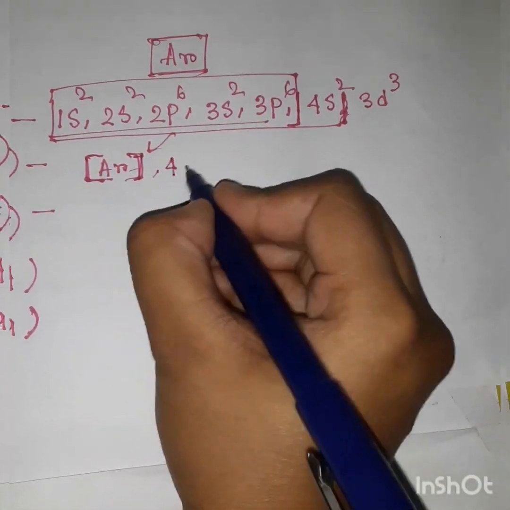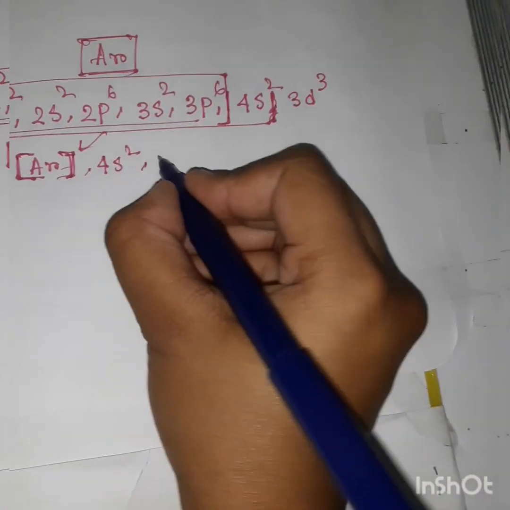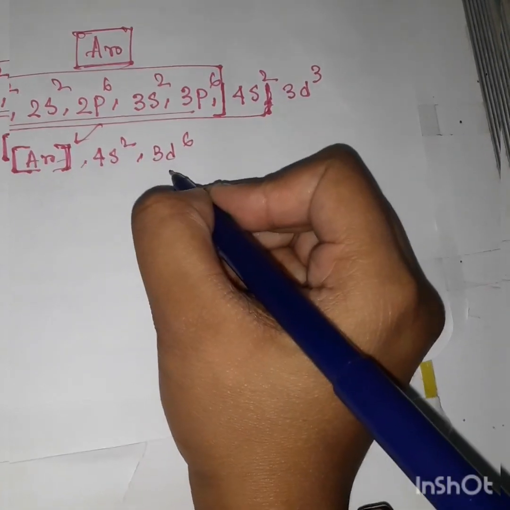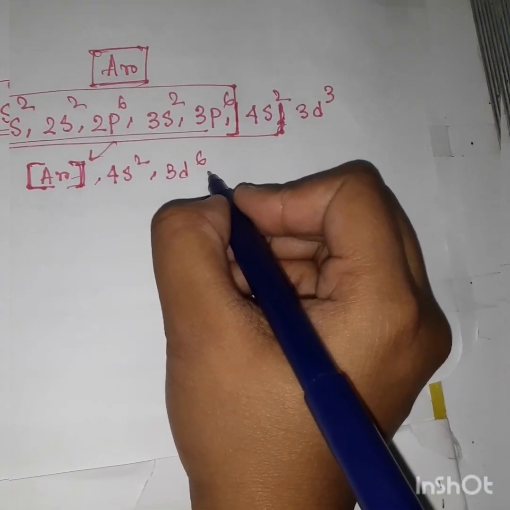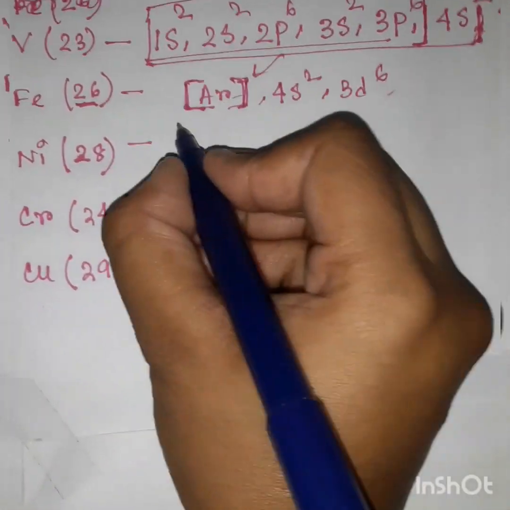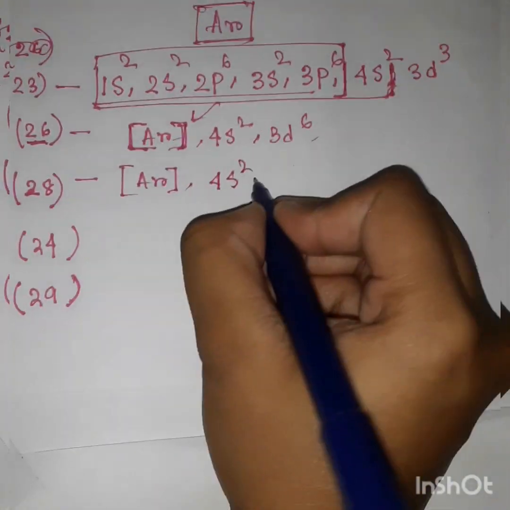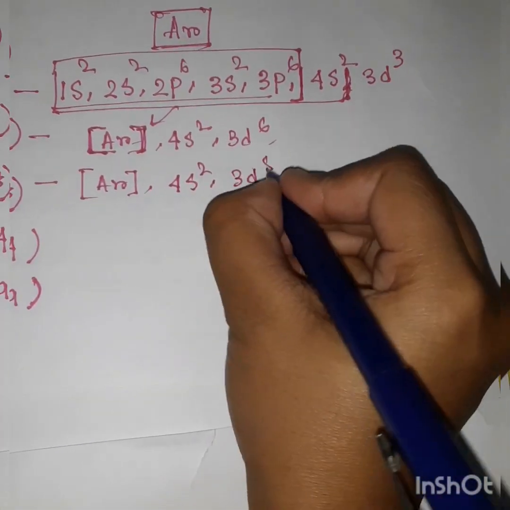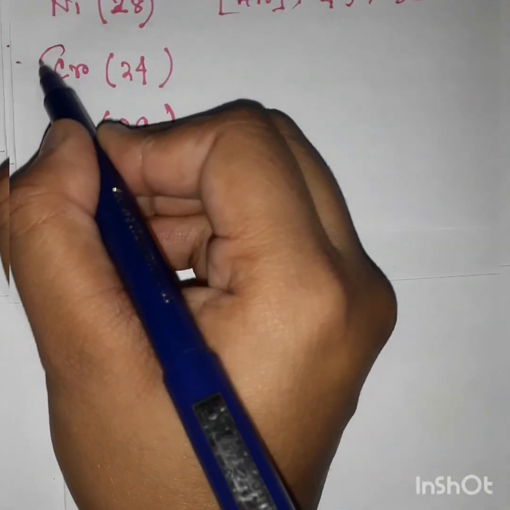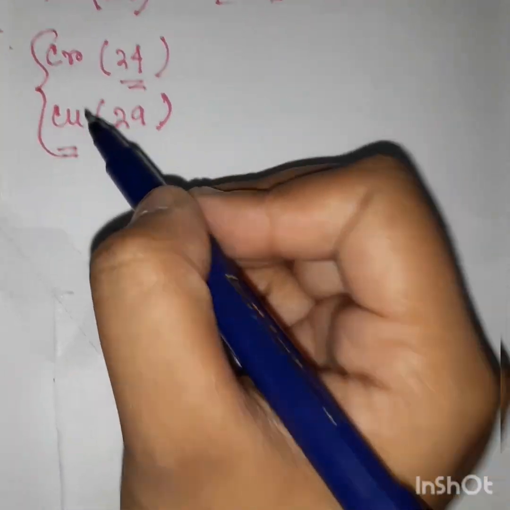Then 4s2 makes 20. Now the remaining 6 will come at 3d6. 3d can accumulate a maximum of 10 electrons, so I can easily put 6 here. Next, nickel 28, again argon, then 4s2 and 3d8.